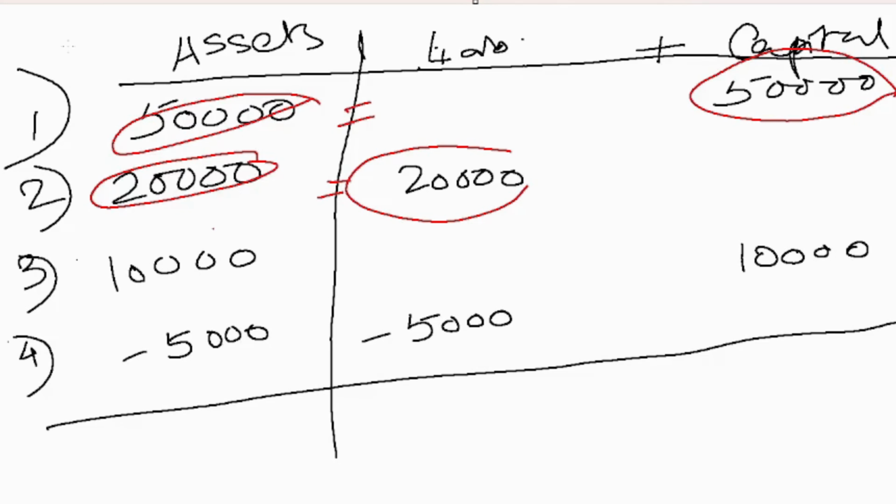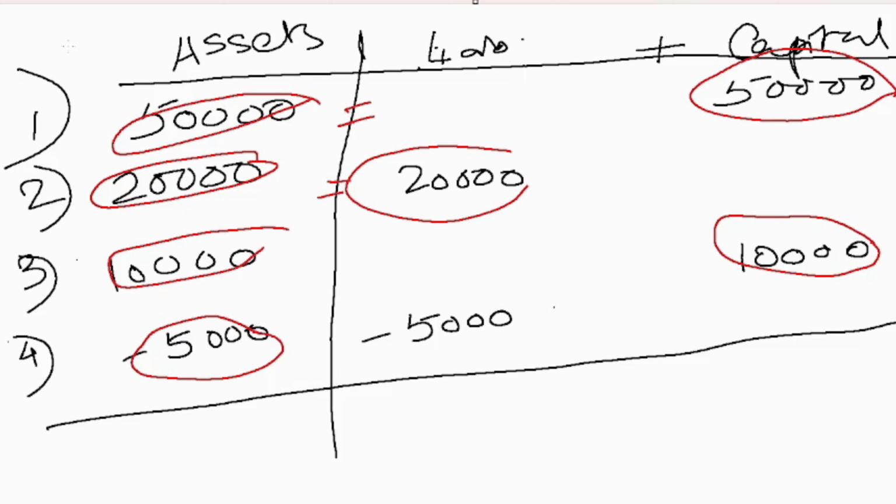Now see in the third case, we are having 10,000 over here and we are also having 10,000 over here. So both the sides are once again equated. See in the fourth case, minus 5,000 here. Here also it is minus 5,000. So all the four equations are equated.